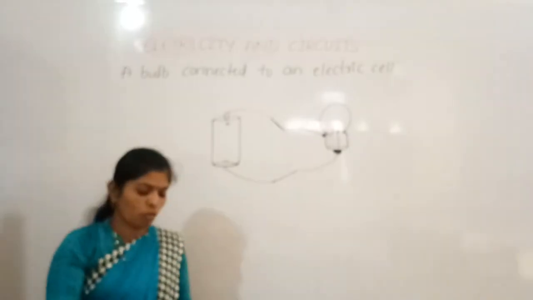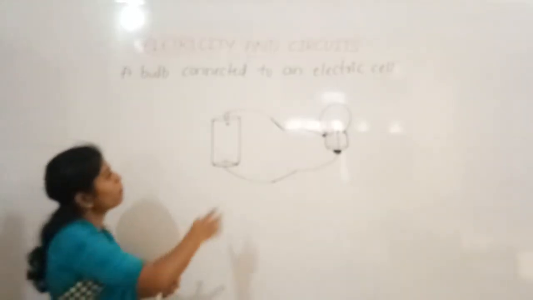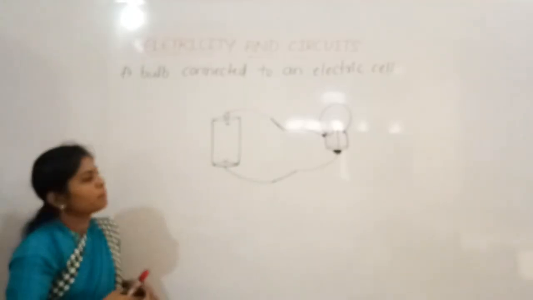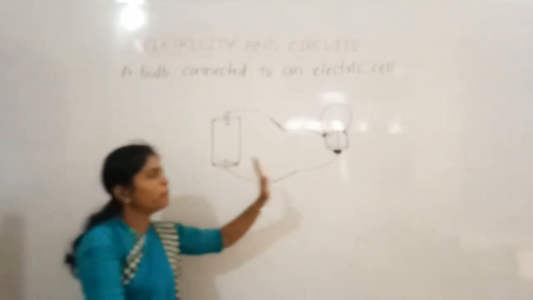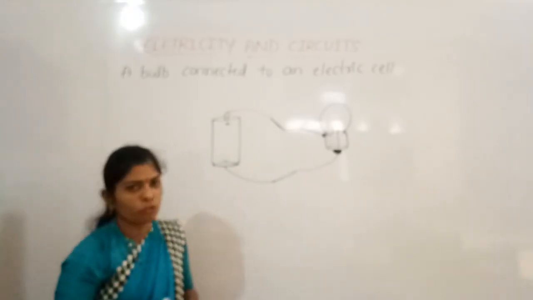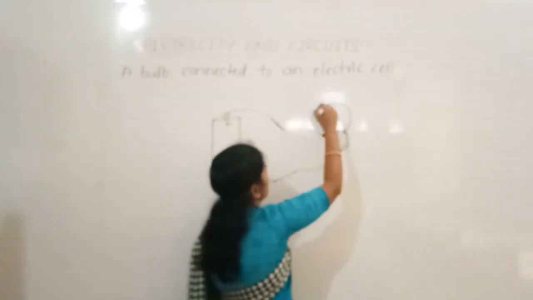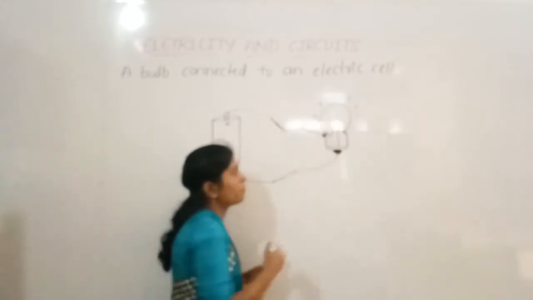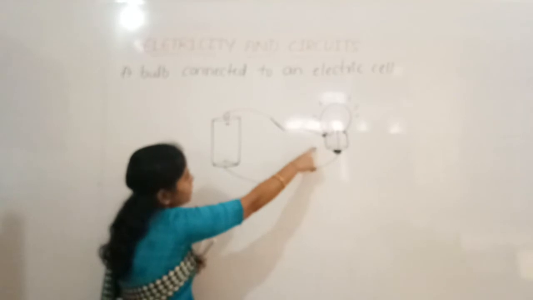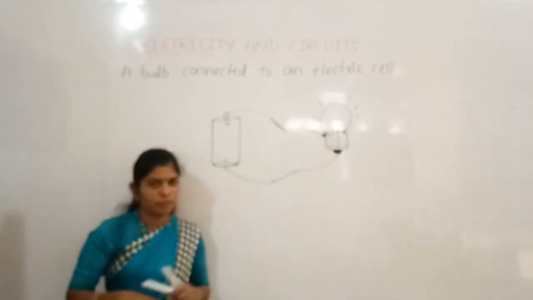You just say yes or no. Yes. Now we have connected the electric cell to the bulb. Will the bulb glow? Yes. The bulb will glow because the positive and negative terminals are connected to each terminal of the bulb.